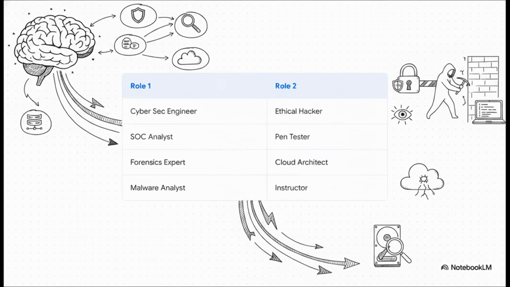A SOC analyst is fundamentally defensive, monitoring networks for active threats, but a penetration tester, they're offensive, actively trying to break in. A cloud security architect builds the infrastructure while a digital forensics expert investigates the wreckage after a breach happens. The prompt demands the AI simultaneously embody all 8 of these roles, creating this ridiculously qualified unicorn-level veteran instructor with 2 decades of experience.